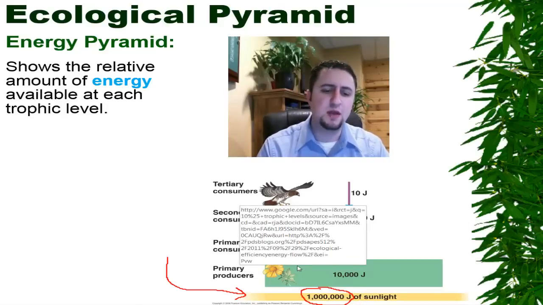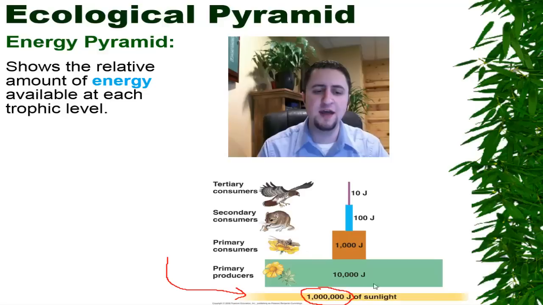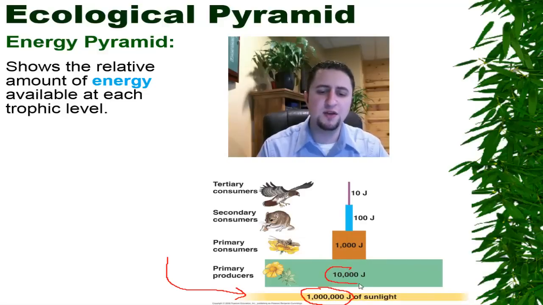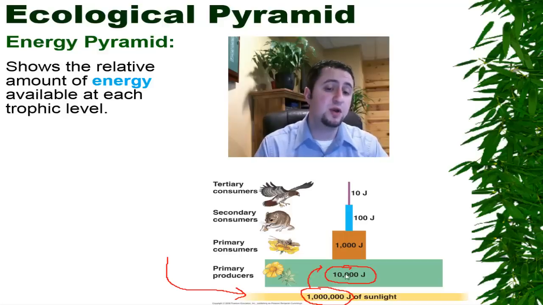When those plants photosynthesize, all the sun's rays, they are going to use only about 1/10 of that. And so only about maybe 1/10 of all of the energy is going to get transferred from the sun into plants. So we're going to start out with 1,000,000 joules of energy, but then we're only going to go to 10,000.